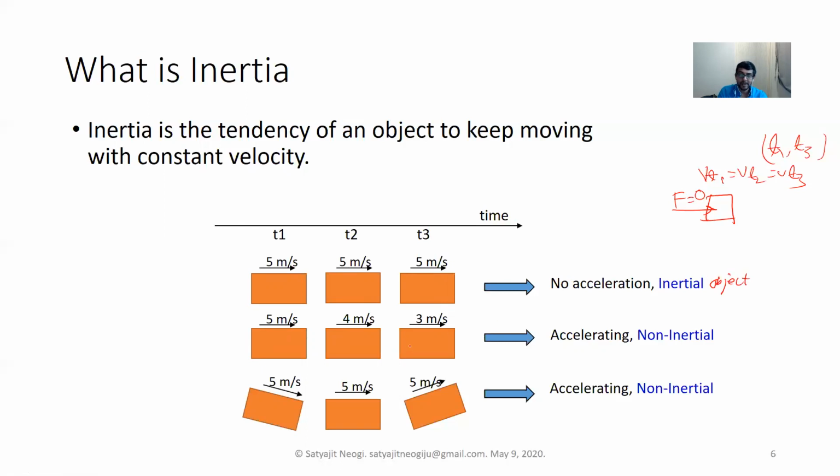And in the last two cases that we saw in the previous slides, when the velocity changes either by magnitude or by direction or by both, then there is an acceleration applied on that object. Whenever an object moves with an acceleration, that object is called a non-inertial object. So in both cases it is termed as a non-inertial object.